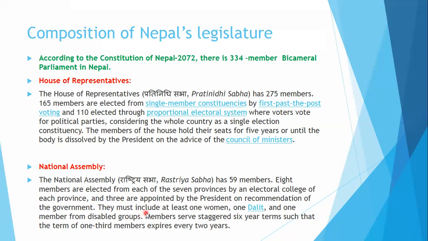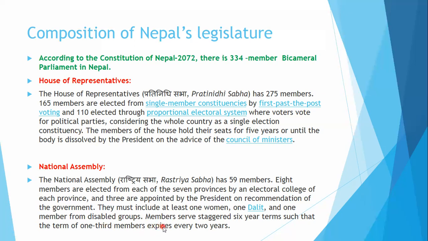Any one member can't be nominated by the president. Within those 3 members, there should be at least 1 woman, 1 Dalit, and 1 member from the disabled group. In this way, 3 members are elected, and altogether there become 59 members in the National Assembly.